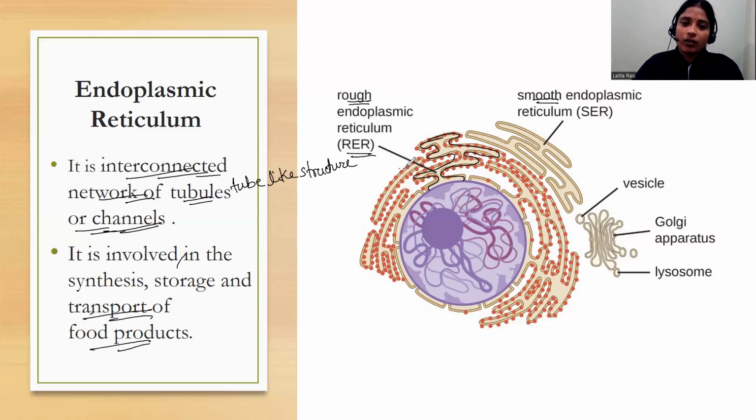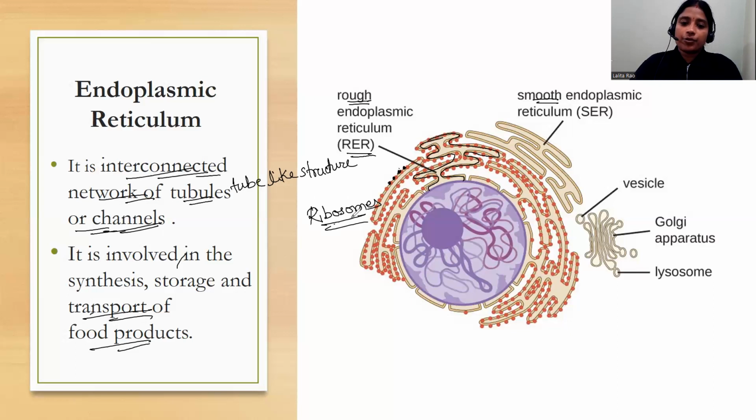In these, you can find some certain small granules attached to these tubes. These granules are known as ribosomes. Now, what are ribosomes? The question might be coming to your mind. We are going to discuss it also. These ribosomes are also structures, or organelles, present in the cell.